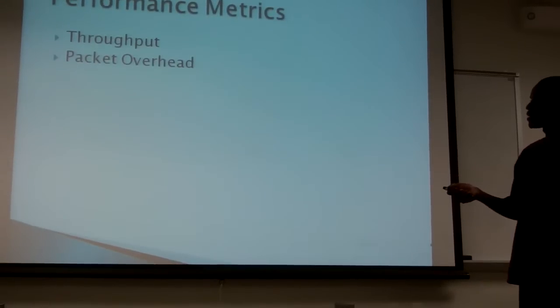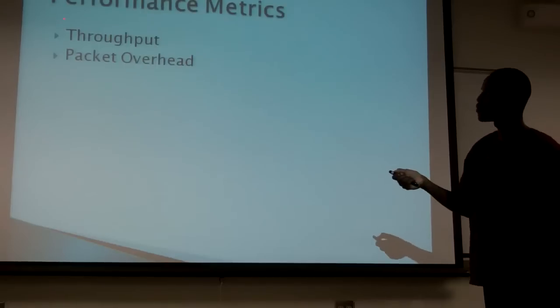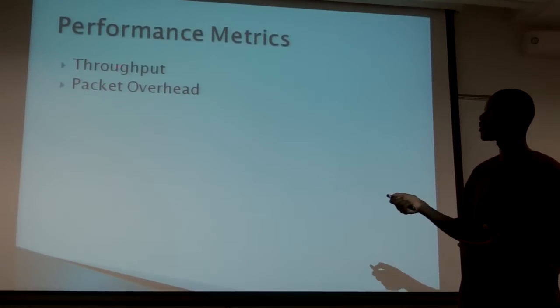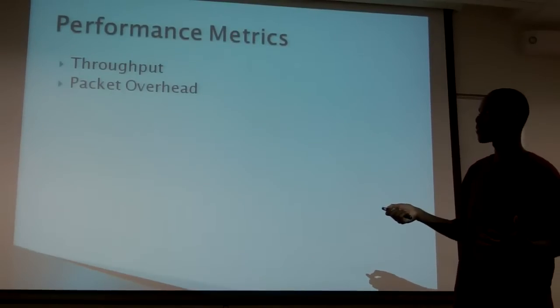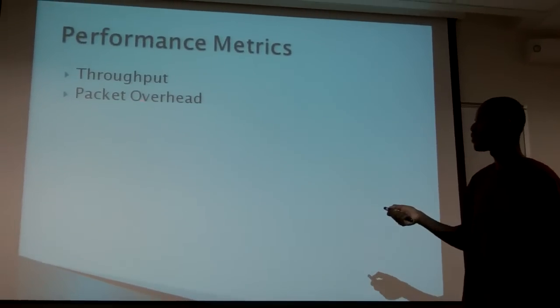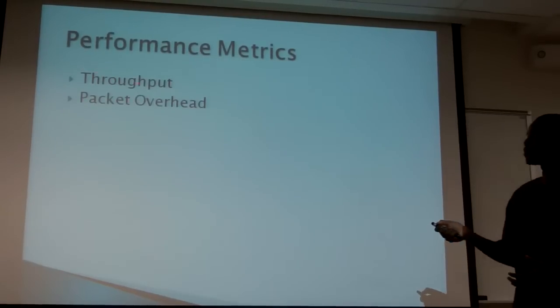So our performance metrics that we're going to use, one is throughput and one is packet overhead. Basically, throughput simply means the amount of data or packets that are going to be transmitted from one link to the other. Packet overhead in this instance simply means the amount of time it takes to transmit packets from one point to the other.